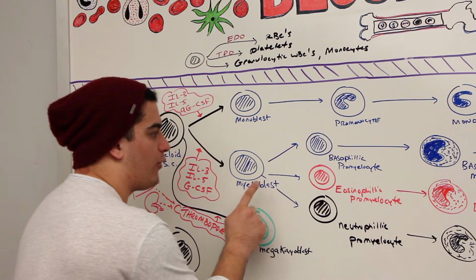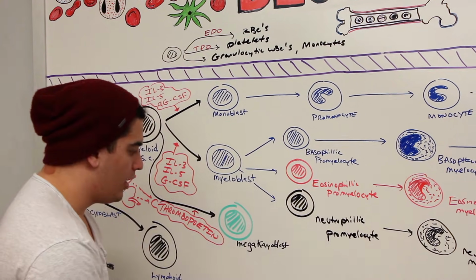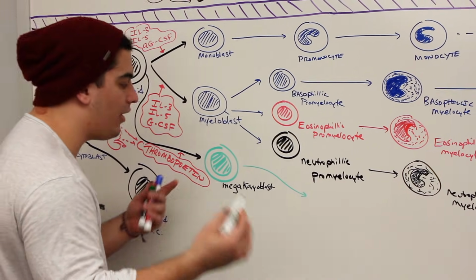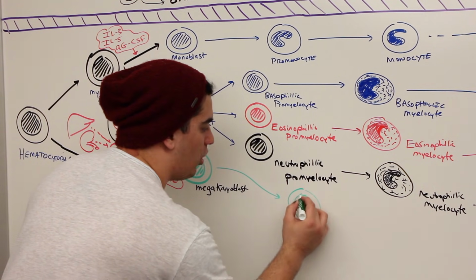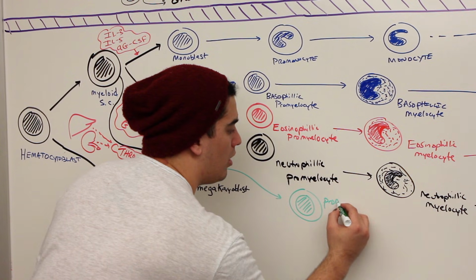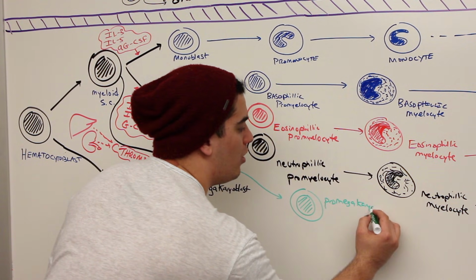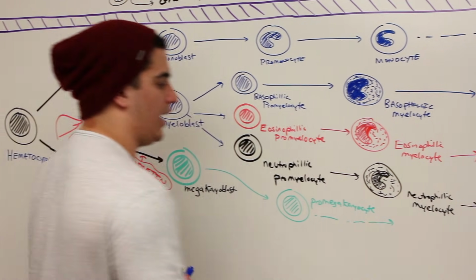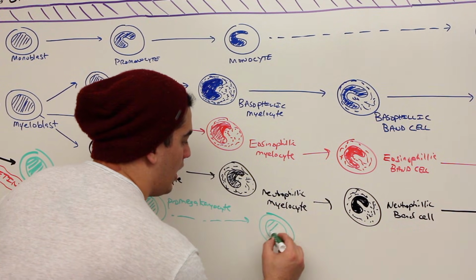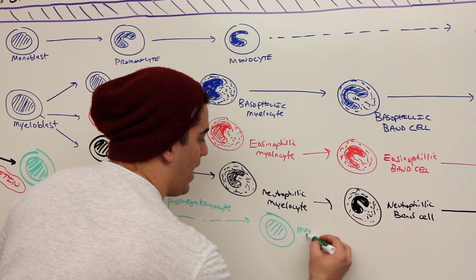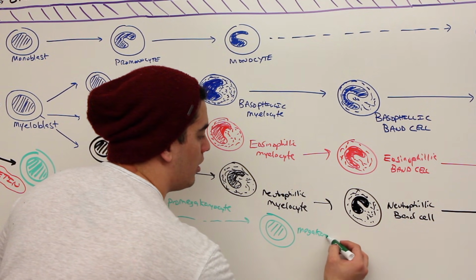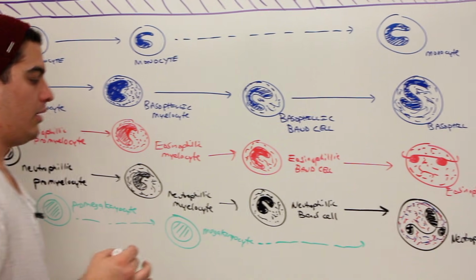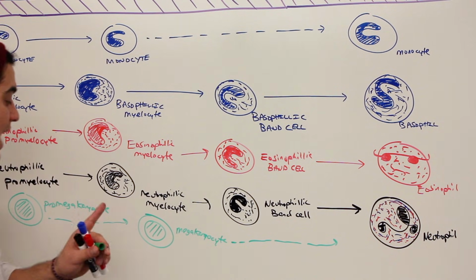Just like every other one, we always go from blast to pro to cyte, right? Same thing. So what does this guy become? The next thing that happens is he's going to form what's called a pro-megakaryocyte. Then the pro-megakaryocyte will turn into a megakaryocyte. And that megakaryocyte will then get converted into what's called a platelet. So that's what we're going to go into in this next step.